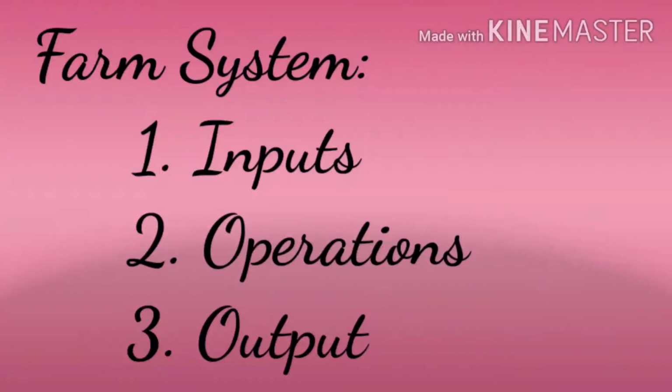Clear? In the input we have two types. One is physical input, another one is human input. What are the things which come under the physical input, children? Sun, rainfall, then soil, topography, then mountains, plateaus, plains and so on. Clear? Then what are considered as human inputs? Machineries, seeds, fertilizers, means of irrigation, then labor, then transport, and so on. Okay. Are you clear, students? We'll move on to the next topic.